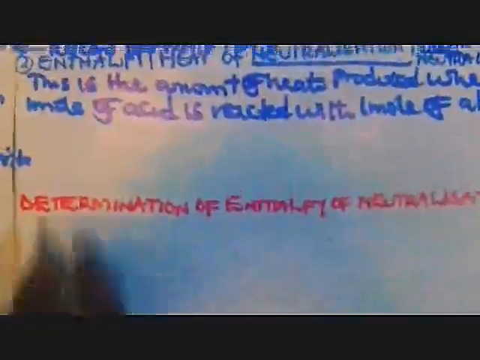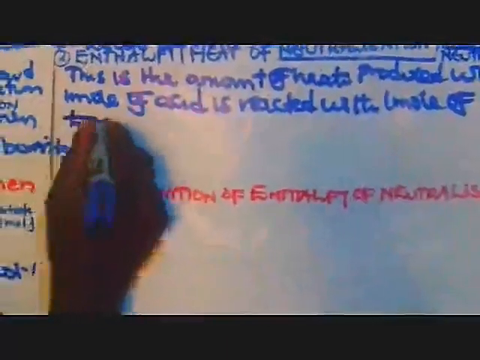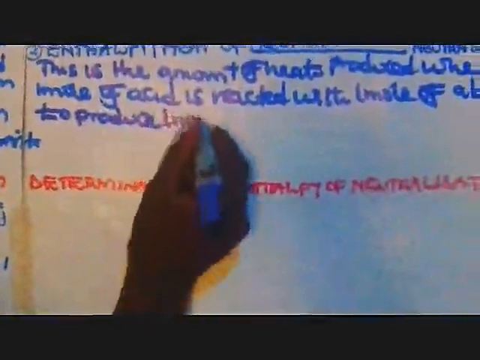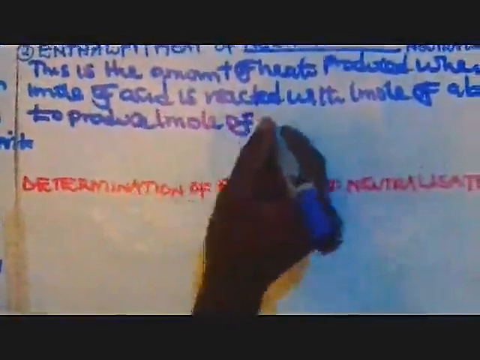So members, we are saying enthalpy of neutralization is simply the amount of heat produced when 1 mole of an acid is reacted with 1 mole of a base to produce 1 mole of